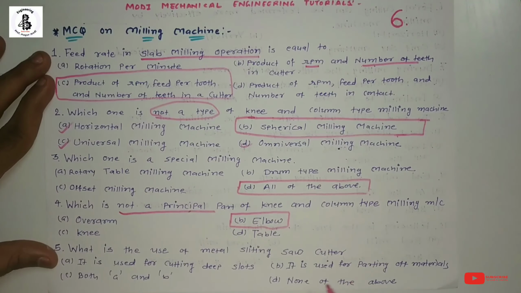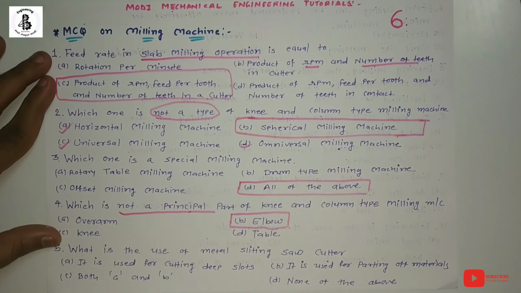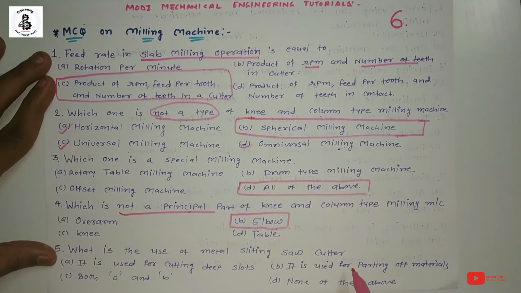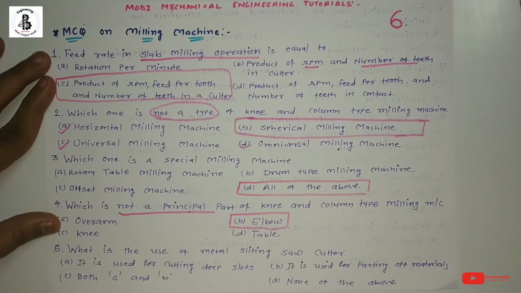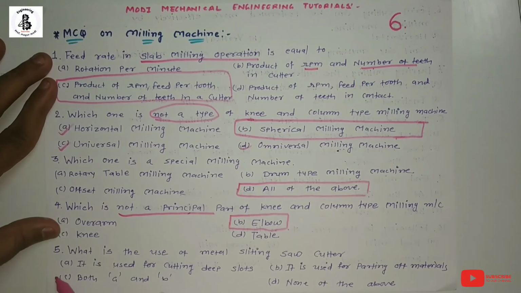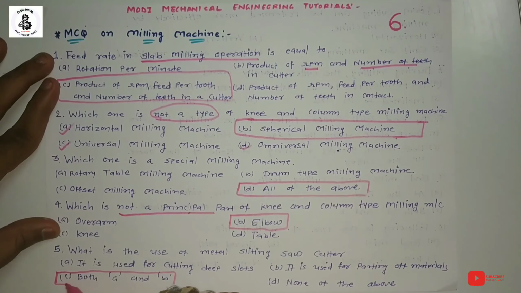So basically metal slitting saw cutter is used for deep slots as well as parting of materials. So both A and B are the uses of the slitting saw cutter. So according to the given options, the right answer is option C, both A and B.